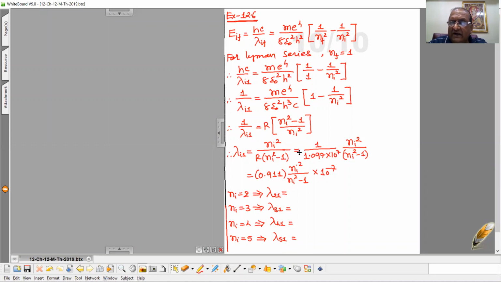So that is equal to 1 upon, substitute the value of Rydberg constant R, 1.097 into 10 raised to 7 into ni square upon ni square minus 1. So resultantly you will get 0.911 into ni square upon ni square minus 1 into 10 raised to minus 7.